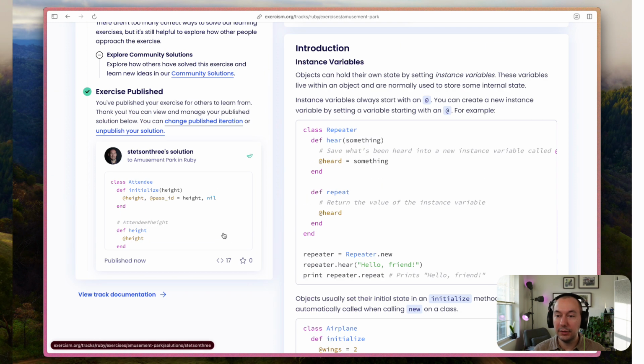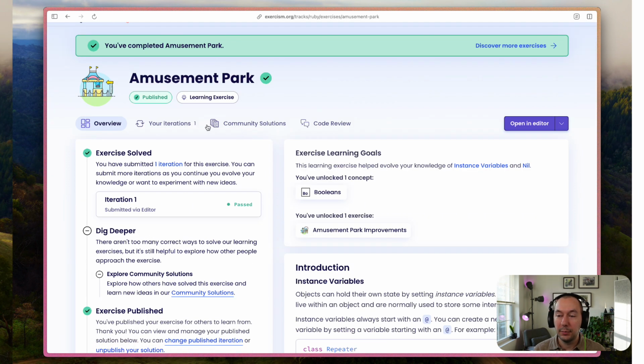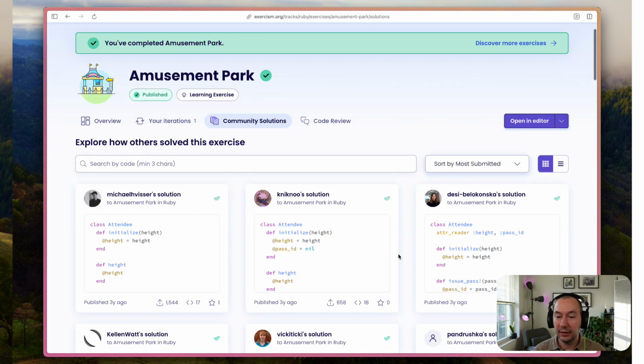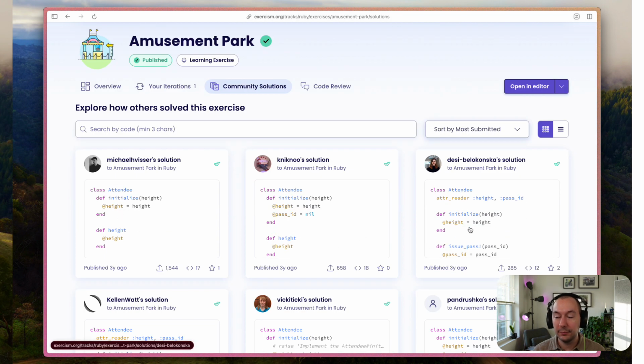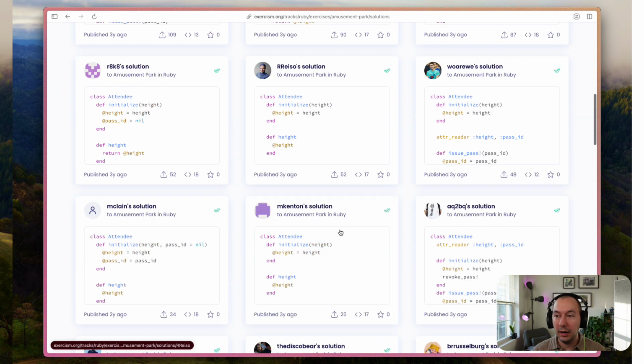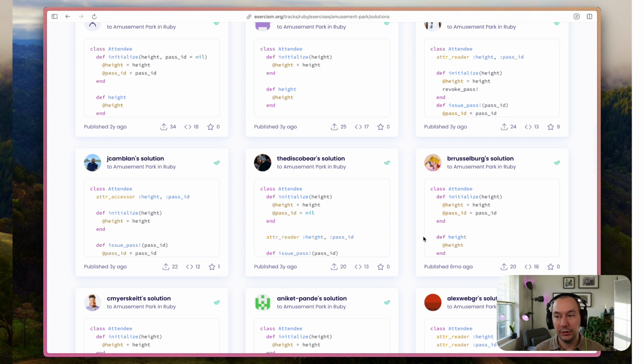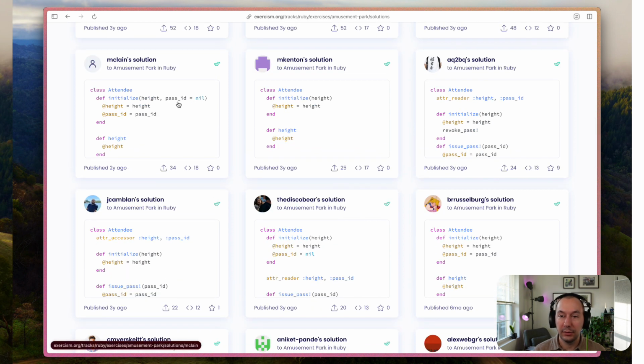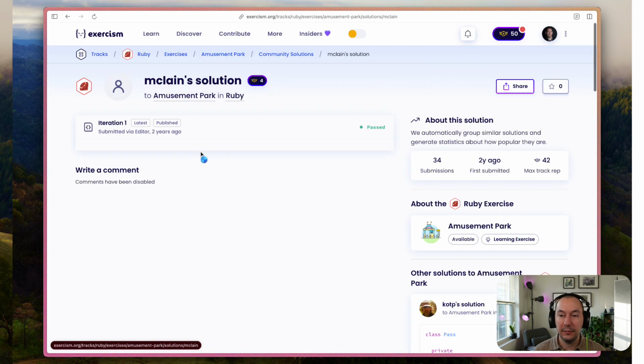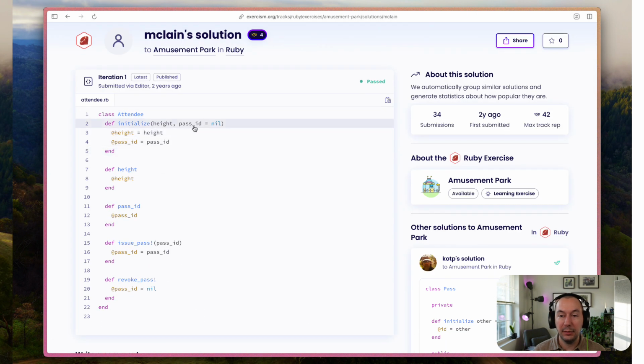It kind of goes into the pile of community solutions, but it's not going to be distinct from anything else. Probably it's identical to several of these. As always, I also recommend you check out community solutions once you're done. So I do see that some of these are getting into other stuff that we don't necessarily need or want to do. Although I do kind of like the way that this one is thinking ahead, where you can have the option of passing in a pass ID.